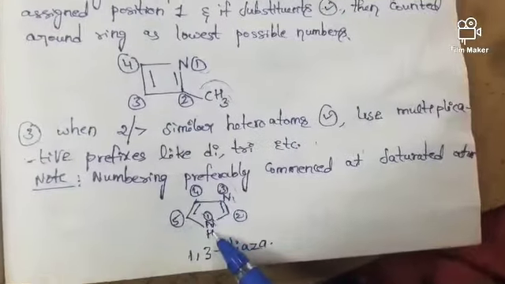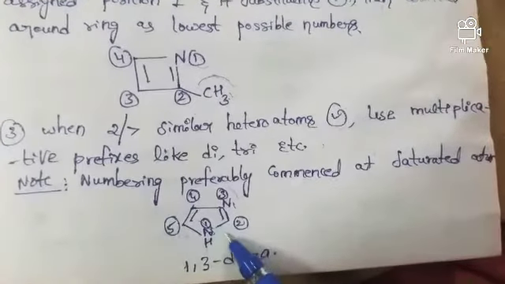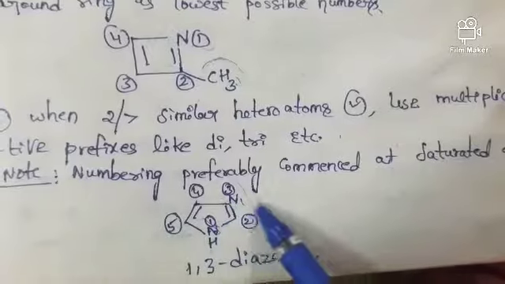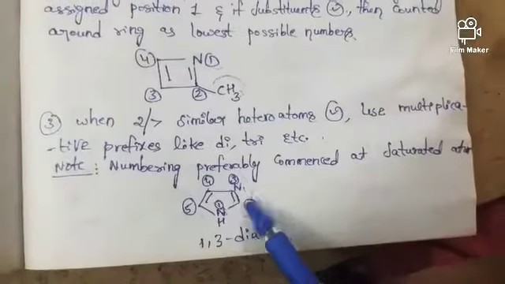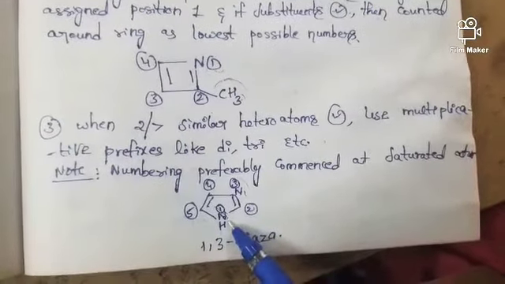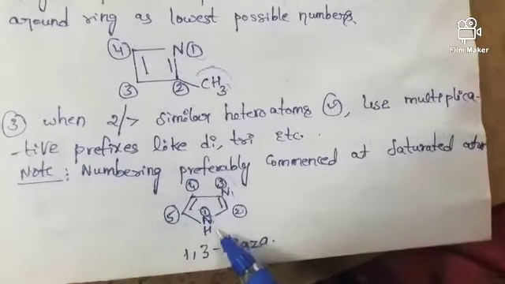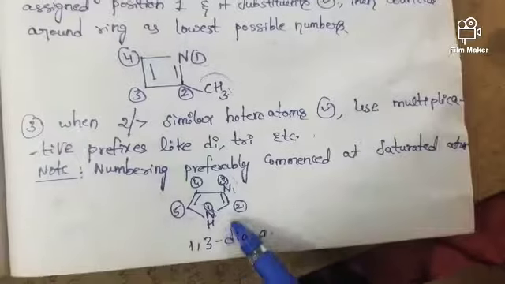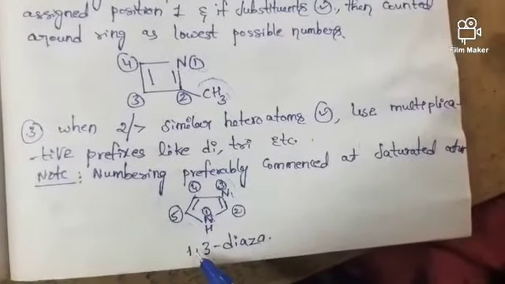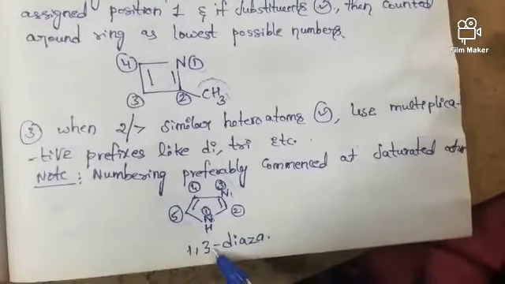According to our first step, we have to identify the heteroatom. So here nitrogen is the heteroatom. For nitrogen, what is the prefix, friends? Aza. As here two nitrogens are present, we should write it like this: 1,3-diaza.